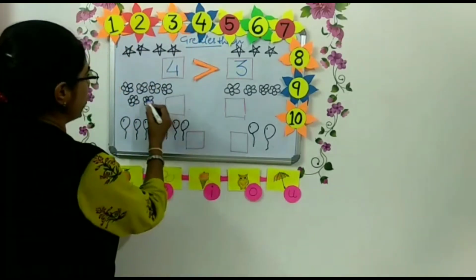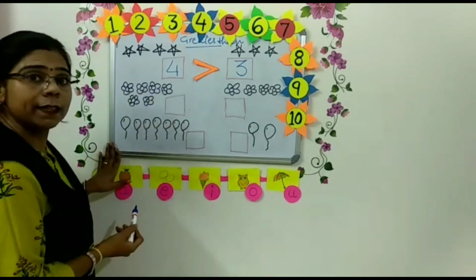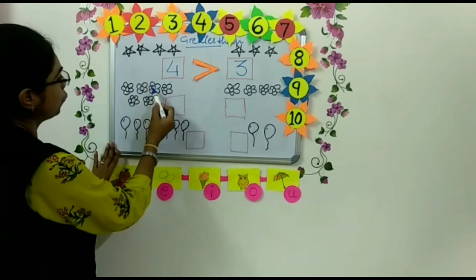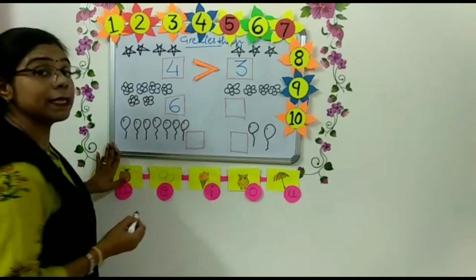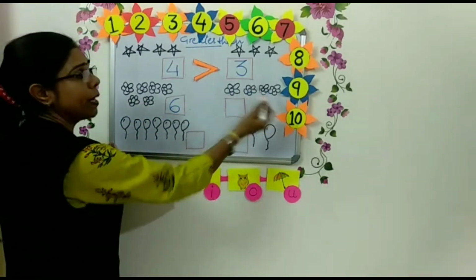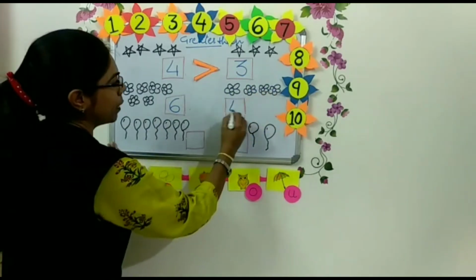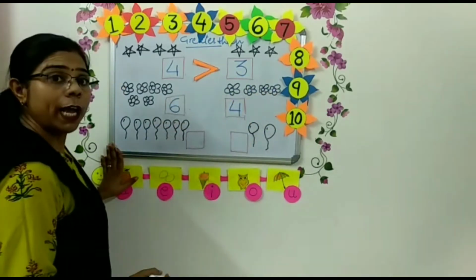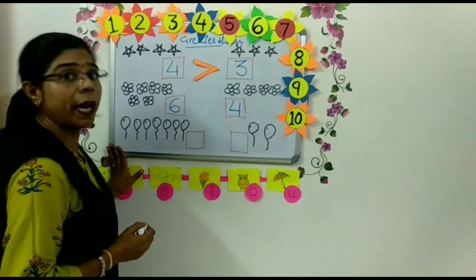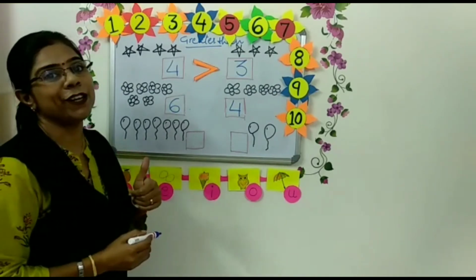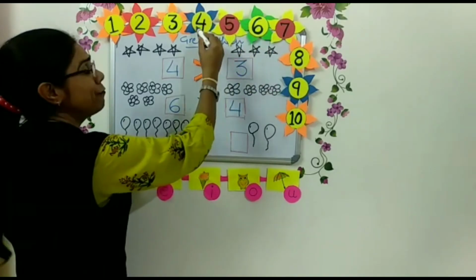Okay, children? So now, again we have to start. Count the objects. How many flowers are there? 1, 2, 3, 4, 5, 6. We'll write the number. 6 flowers are there. And how many flowers are on that side? 1, 2, 3, 4. We will write 4. So now tell me, which is the bigger number between 6 and 4? इसमें से 6 bigger number है कि 4 bigger number है? Very good. 6 is the bigger number because 6 is greater than 4.